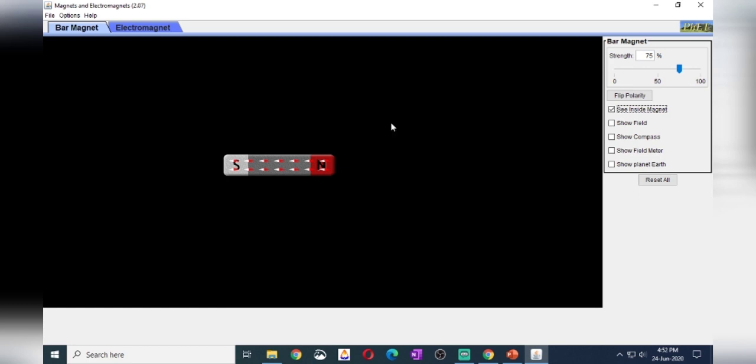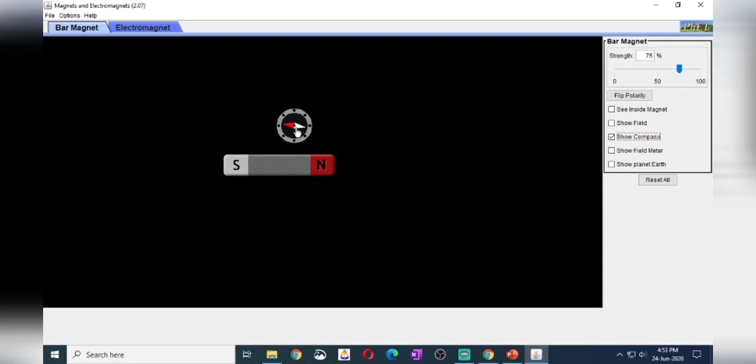Okay, so this magnet has attraction power. Unlike poles will attract, like poles will repel. Let's see this by animation. Now I am taking a compass. What is a compass? A compass has a magnetic needle, which is pivoted at the center on a nail and can rotate freely. You can observe here.